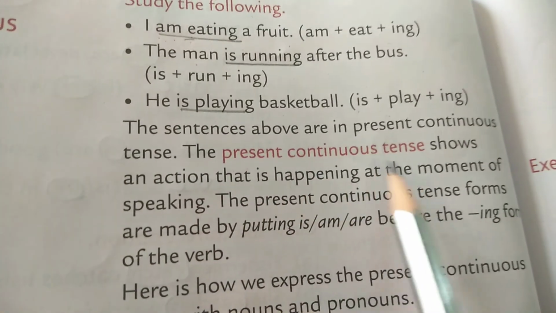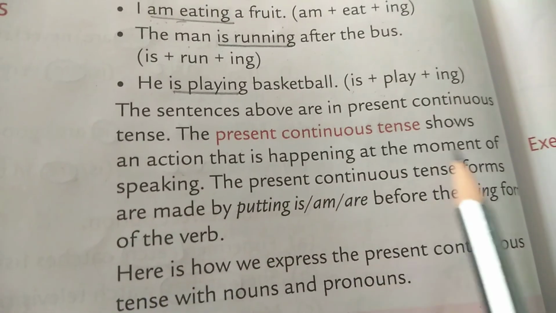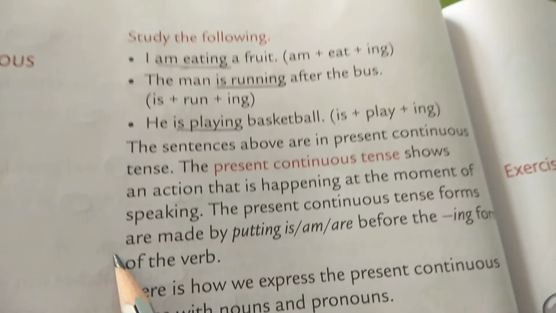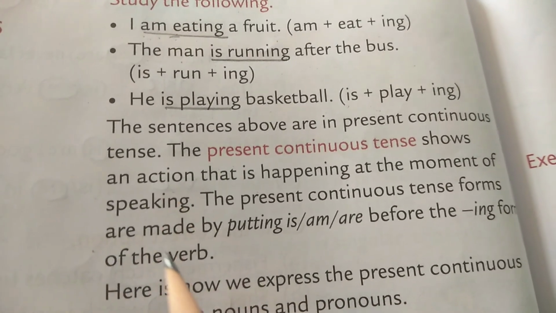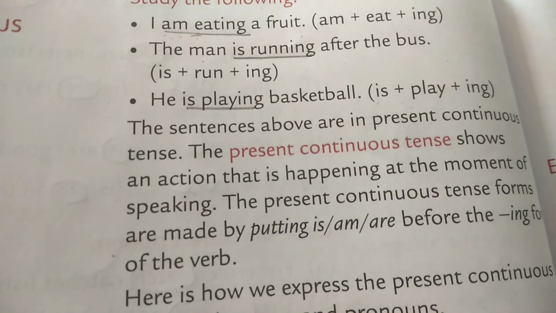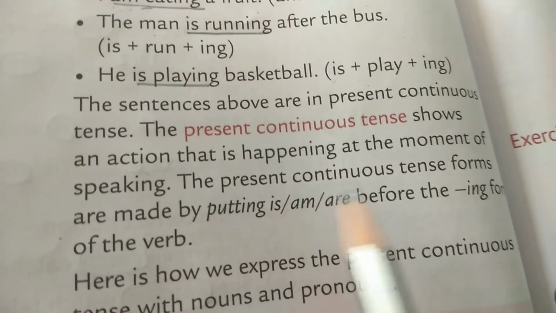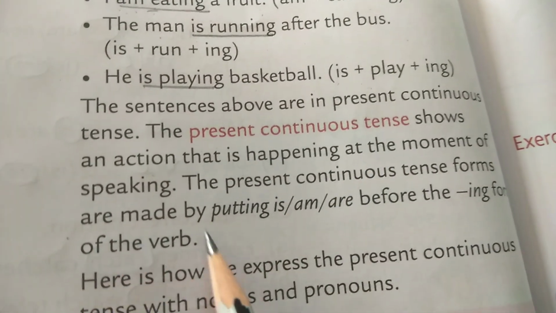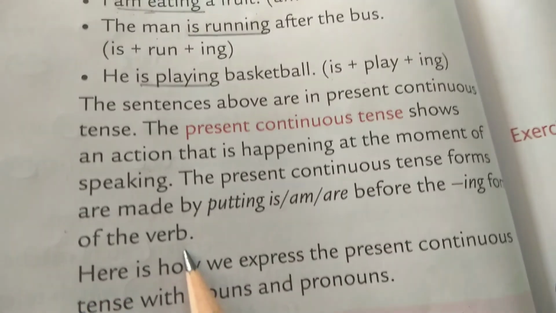The present continuous tense shows an action that is happening at the moment of speaking. So present continuous tense means, children, the action which is happening the same moment when the speaker is speaking. The present continuous tense forms are made by putting is, am, are before the ing form of the verb.